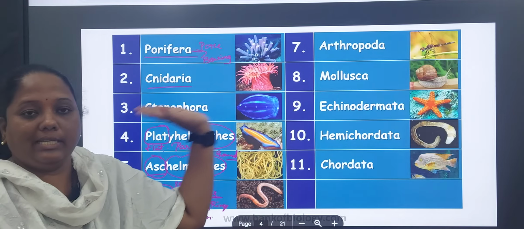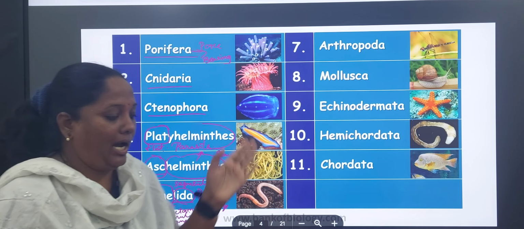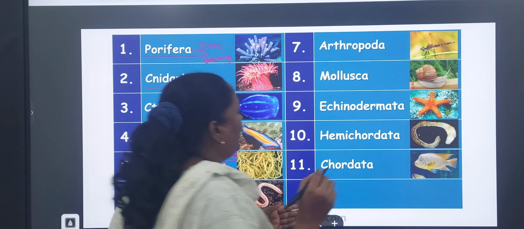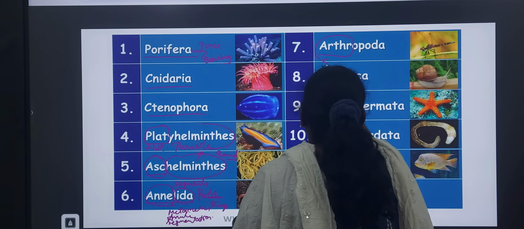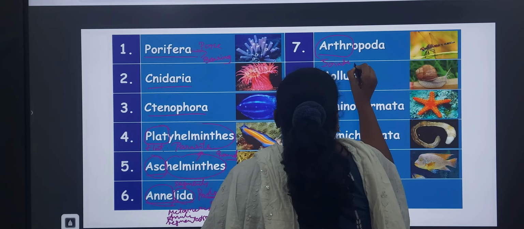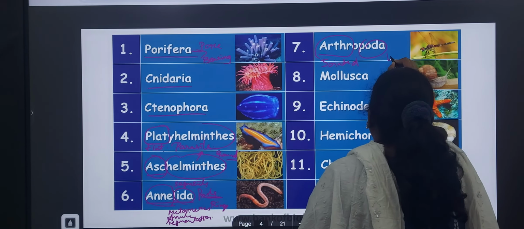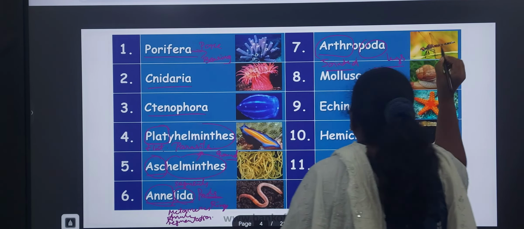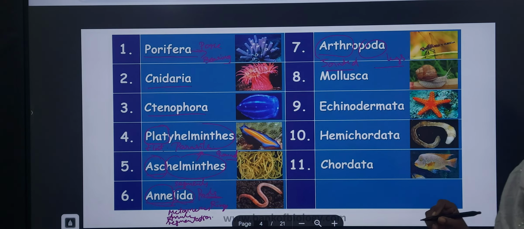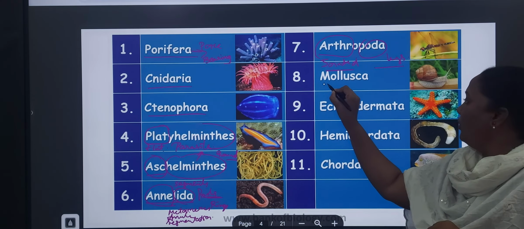Next, our seventh phylum is Arthropoda. How can you identify arthropods? I think you know very well. Arthro, jointed. Arthro is nothing but jointed. Poda, legs. Can anyone tell one example? Jointed legs. That is mosquito, crab. Like this. And next, Mollusca.